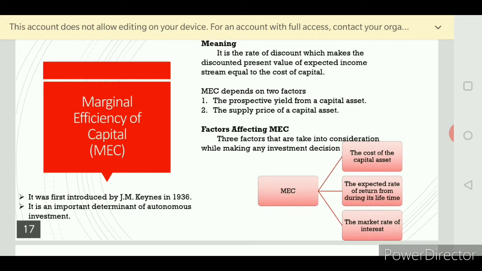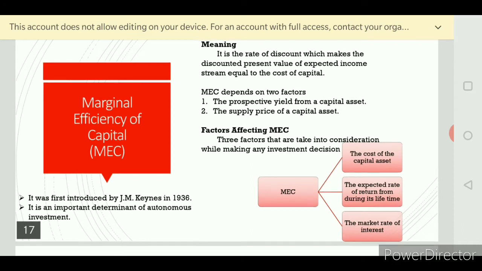But the rate of interest is not the only reason for changes in the investment; some other factors are responsible for changes in the investment. The same as it is here, marginal efficiency of capital explains the determinants of autonomous investment. So autonomous investment also will change due to certain factors.